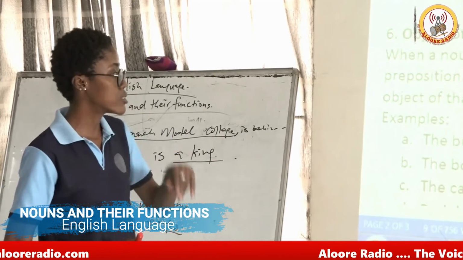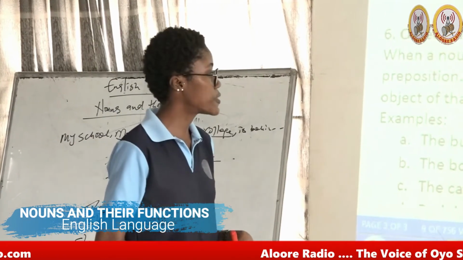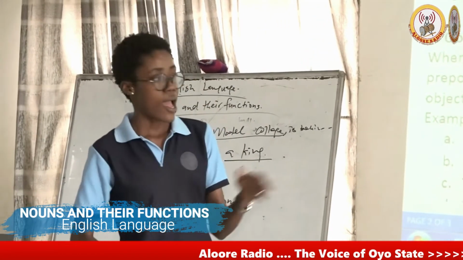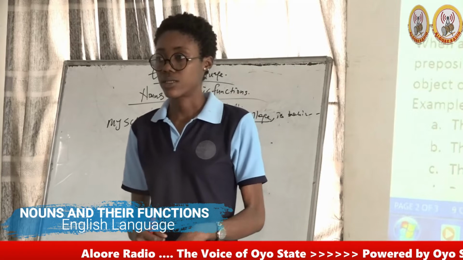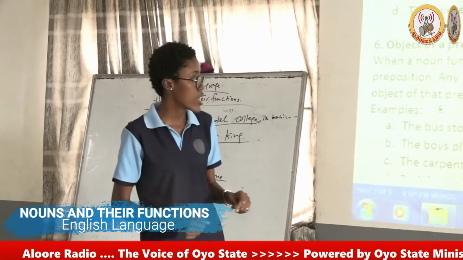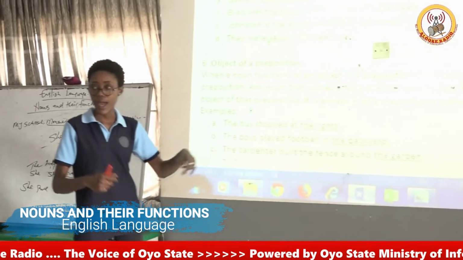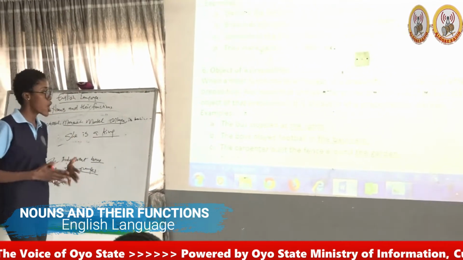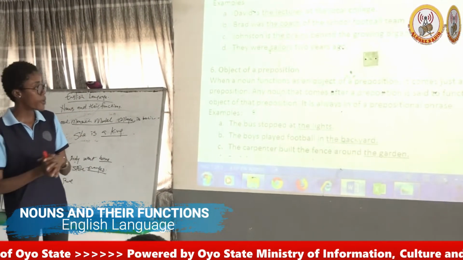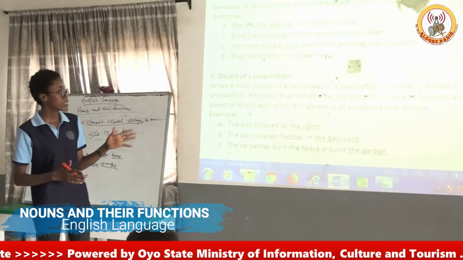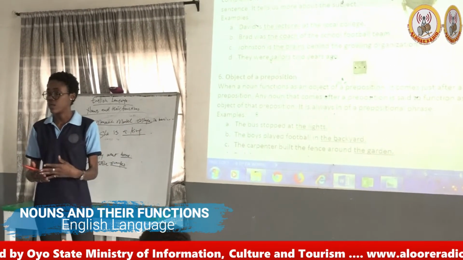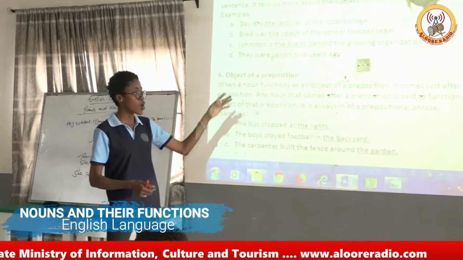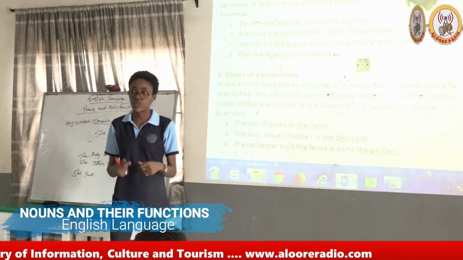The first sentence. The bus starts at the light. I underline the light. Now, what is the function of the light? We are going to say it functions as object of the preposition at. I have the boys play football in the backyard. And we have the backyard underlined and you're being asked, okay, what is the function of that noun there? But because a preposition comes before it, it's going to function as